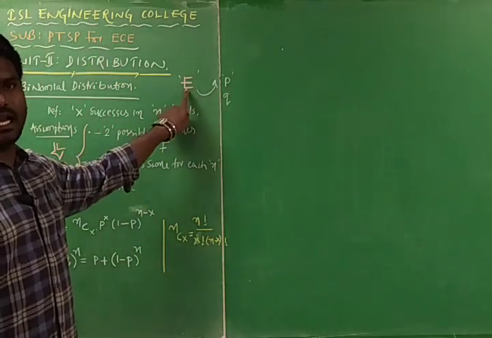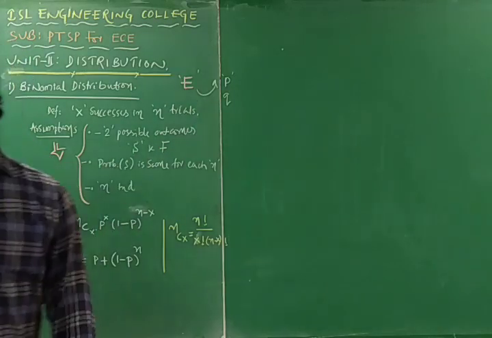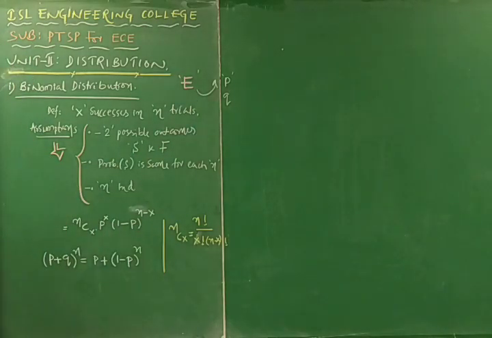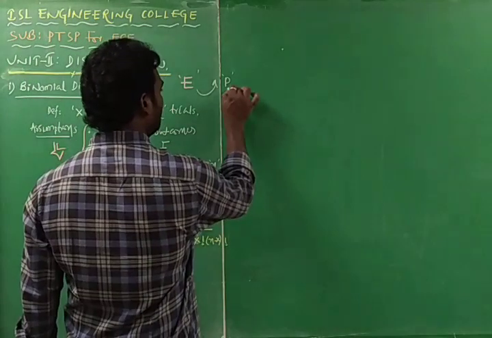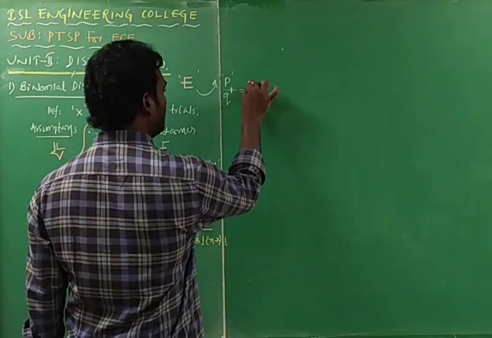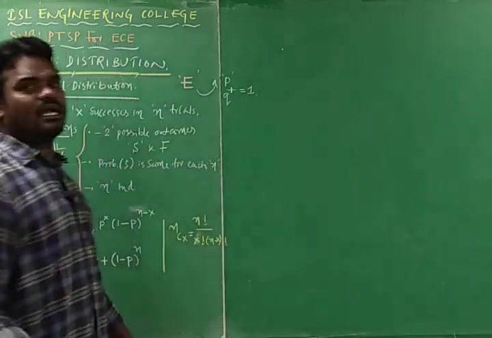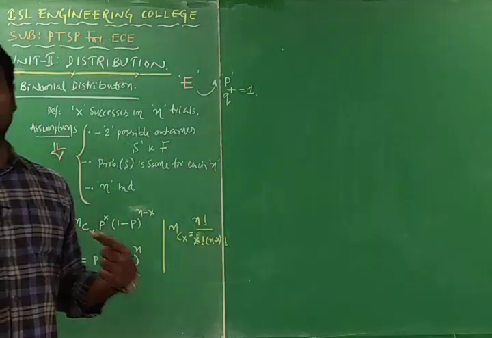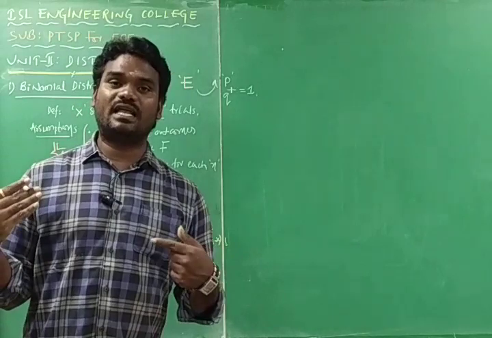This is an event of a Bernoulli trial. Let the probability of E, that is the probability of success, be P, so that the probability of failure I can assume is Q, so that P plus Q is equal to 1 only, because the probability of an event must be less than or equal to 1.